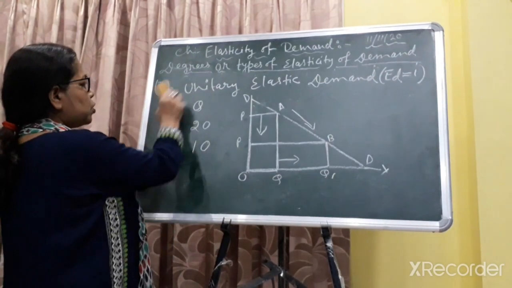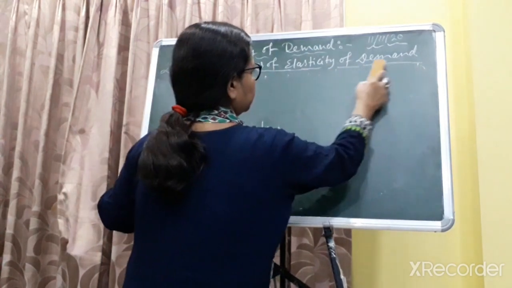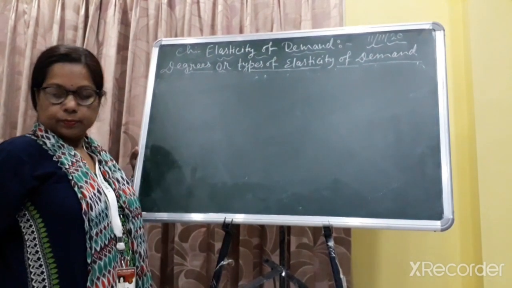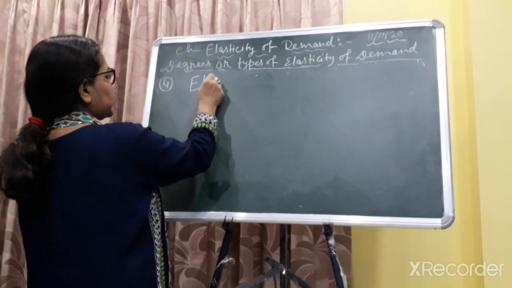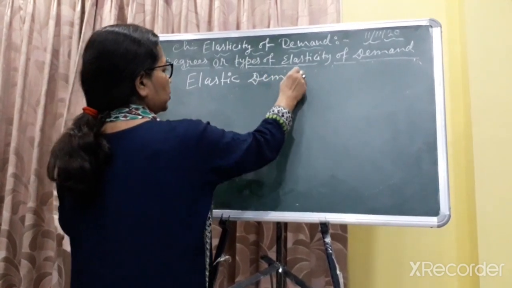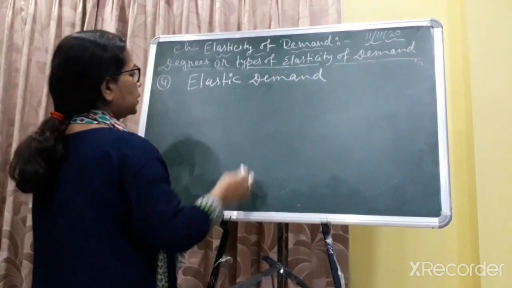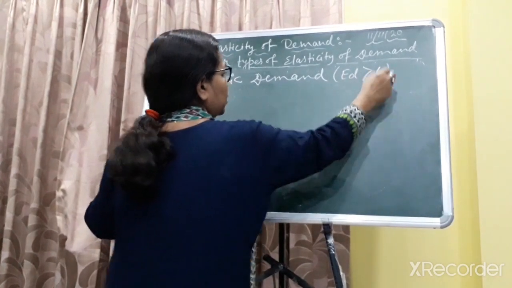Now number 4, elastic demand. Elastic demand, the value is greater than 1.